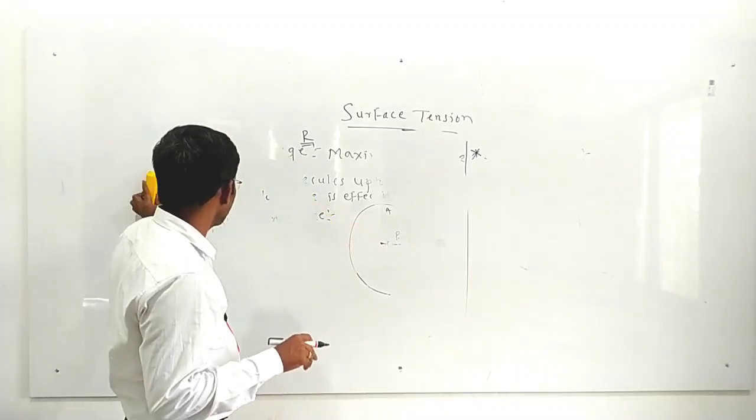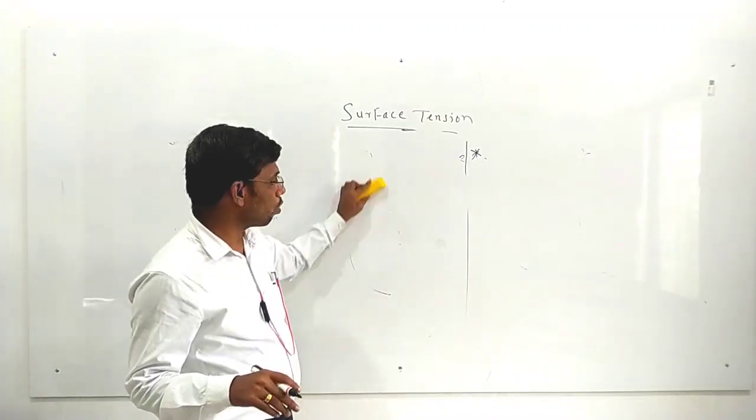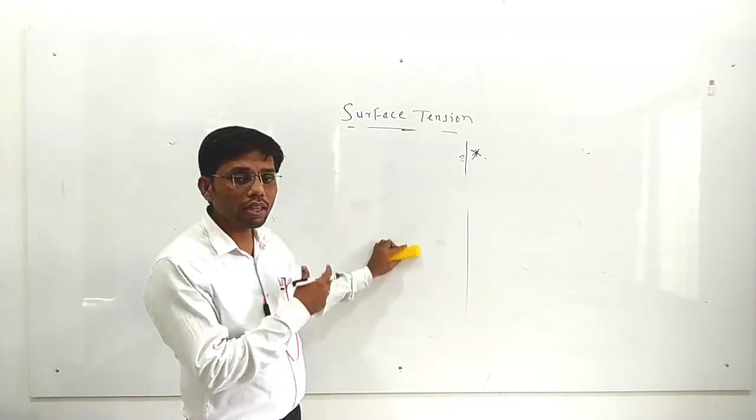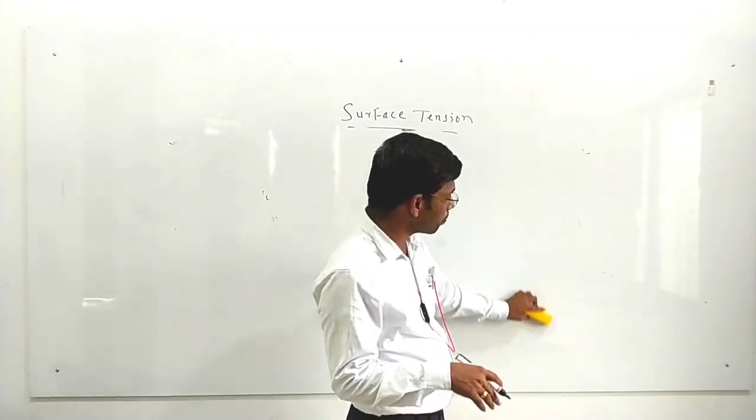Now we are going to study exactly what the molecular theory of surface tension is. All these terms are included in the molecular theory of surface tension.